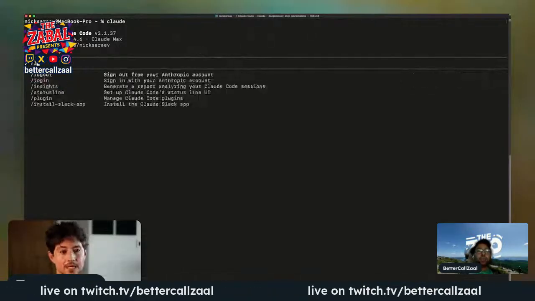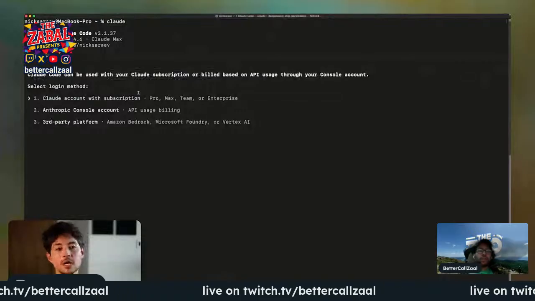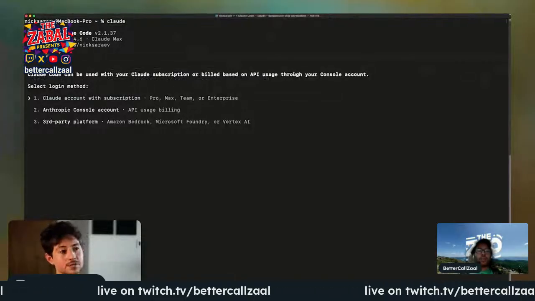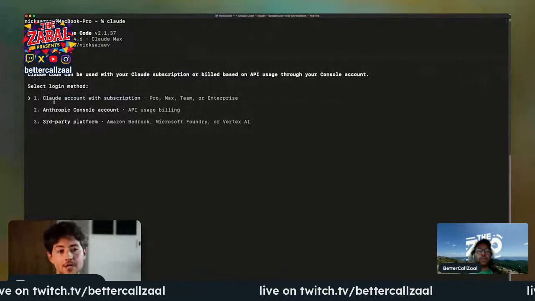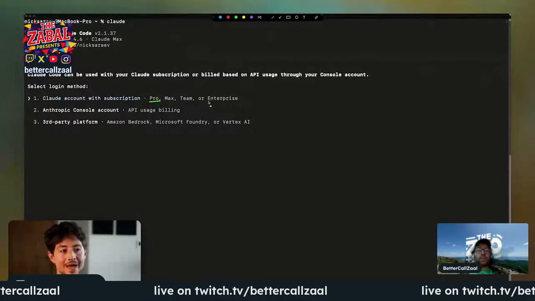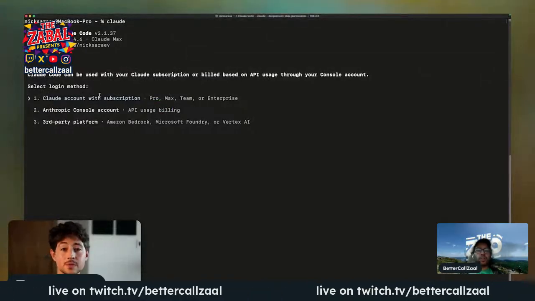If not, you can also type \login. Once you click this, it'll tell you Claude Code can be used with your Claude subscription or billed based on API usage through your console account. How would you like to set up? Now, in our case, we're using the cheapest, most effective method, which is the Pro, Max, Team, or Enterprise subscription. It's also the most straightforward, which is why it's the one that I used in this course.